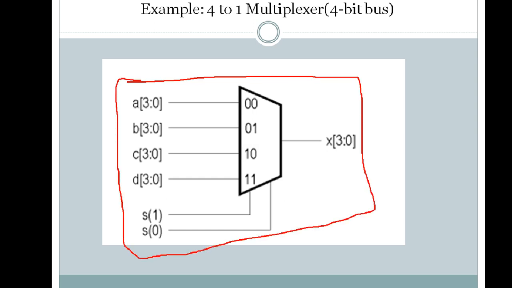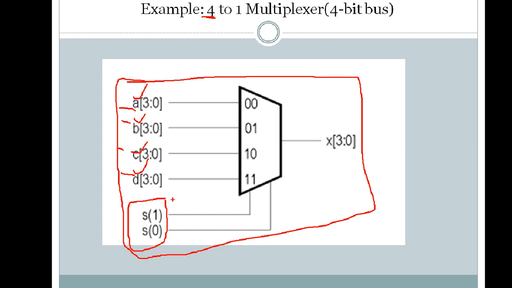For the explanation, you all know that a multiplexer consists of 4 inputs, represented as A, B, C and D. The size of all these inputs is 4 bit, so 3 down to 0 represents 4 bit wide. All these inputs A, B, C, D are 4 bit wide, and we have 2 select signals.